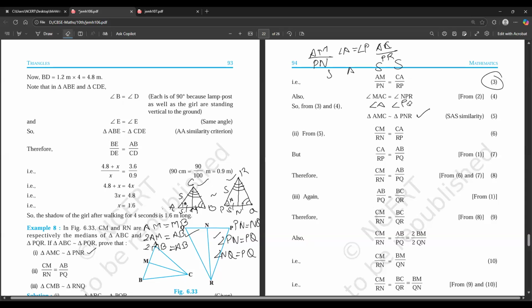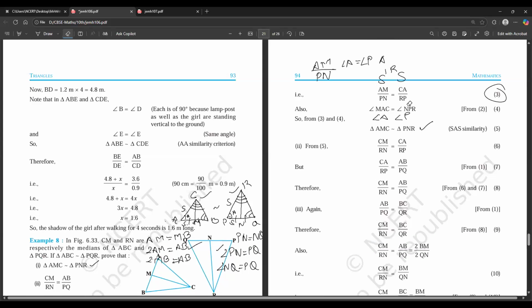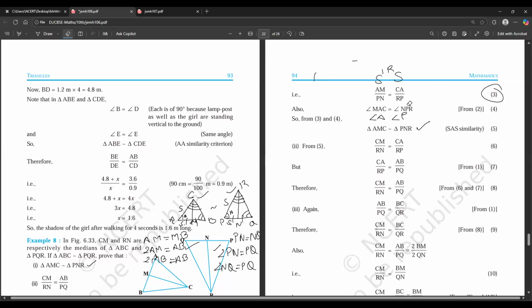This question involves a lot of back and forth of using the same information again and again. Once we have proved the information, we will be reusing it. So for now we have proved triangle AMC is similar to triangle PNR. Now we also have to prove that CM by RN, the ratio of the medians, is equal to AB by PQ.